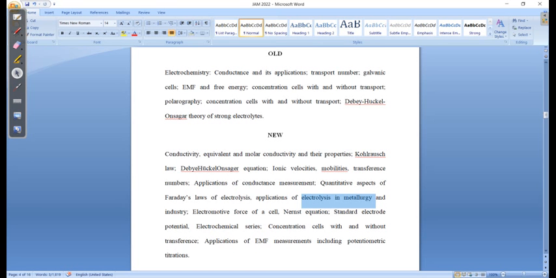And now they have clearly mentioned you need to study the Nernst equation, that means the temperature dependence of the electrode potential or the cell potential. Then you need to study the standard electrode potential. Then obviously there would be questions on the applications of the electrochemical series, right? So these things they have included. Then you need to study concentration cells also, with transference as well as without transference. Okay, so these things have been included, and these are very important for students who study physical chemistry and want to do research in physical chemistry.